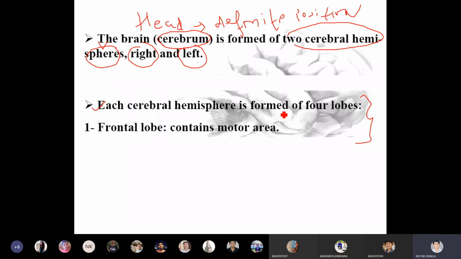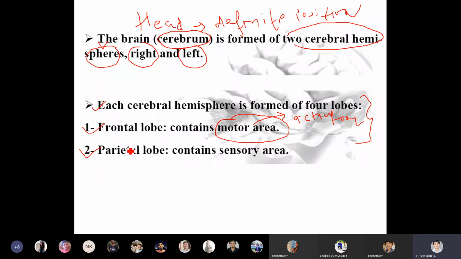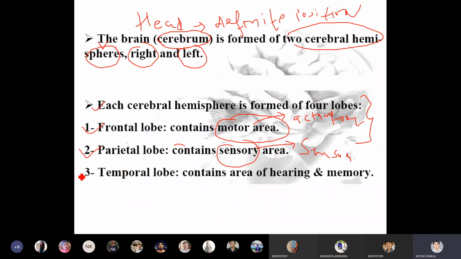Each cerebral hemisphere is formed of four lobes, as we saw in the nervous system too. The first part is called frontal lobe. Frontal lobe contains the motor area. Motor area means actuators, the actuators which are taking the actions that are controlled by the frontal lobe. Second lobe is called parietal lobe. It contains the sensory area. So whatever information is coming from different sensors is processed in this particular region.